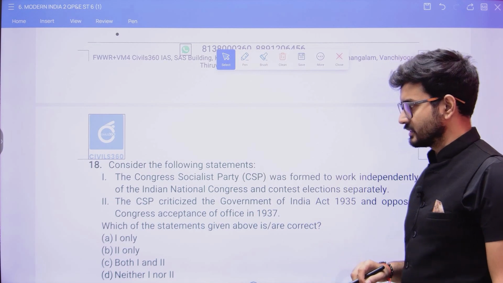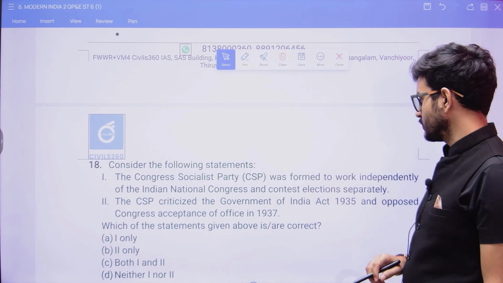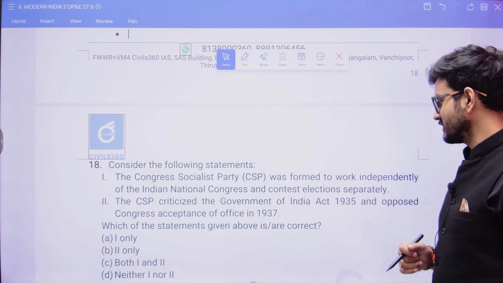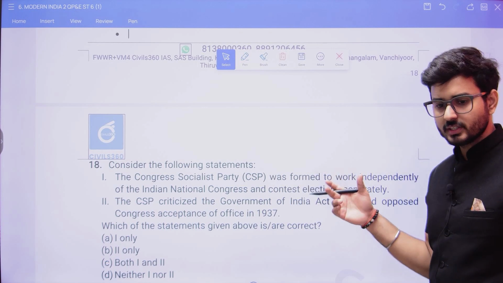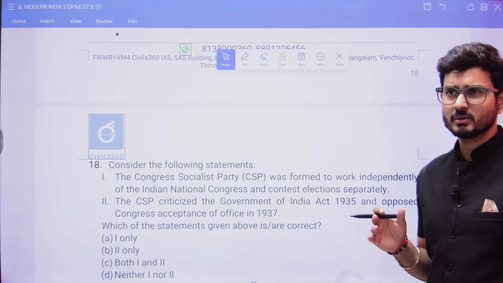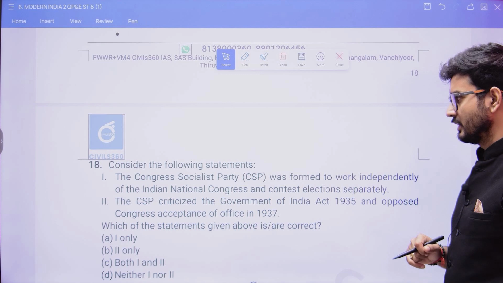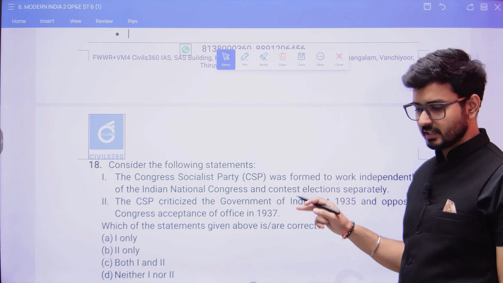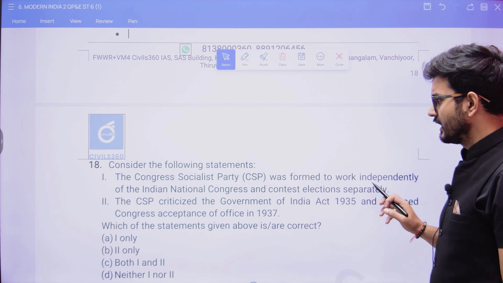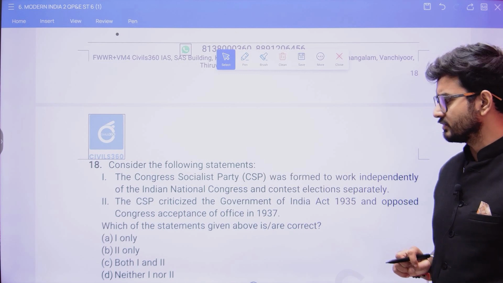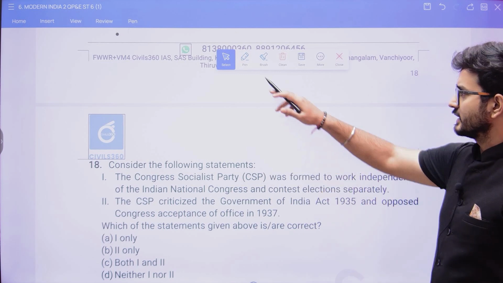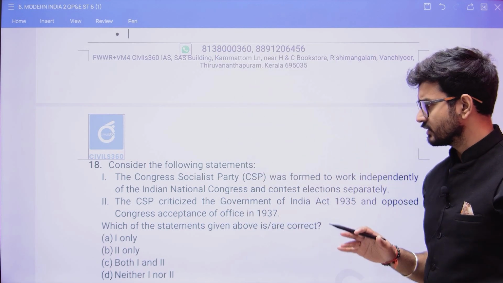Consider the following statements. The Congress Socialist Party was formed to work independently of the Indian National Congress and contest elections separately. On the Congress Socialist Party, the UPSC has asked a question, most probably in 2018 or 2019. The Congress Socialist Party criticized the Government of India Act 1935 and opposed the Congress acceptance of office in 1937. Okay, so here we have to find which one of the following is correct.